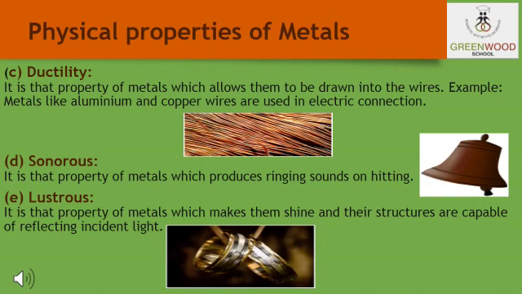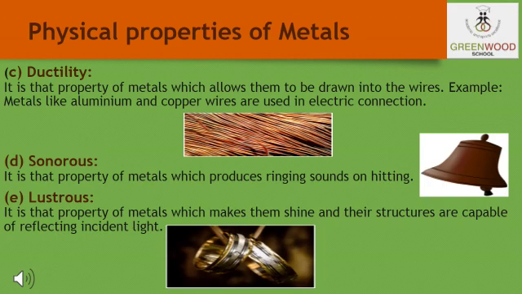Why are the wires made up of aluminium and copper? We know that metals like aluminium and copper are good conductors of electricity also. So that's why most of the electric wires are made up of these materials. And these materials, copper and aluminium, are used in electric connections, as they are ductile metals.